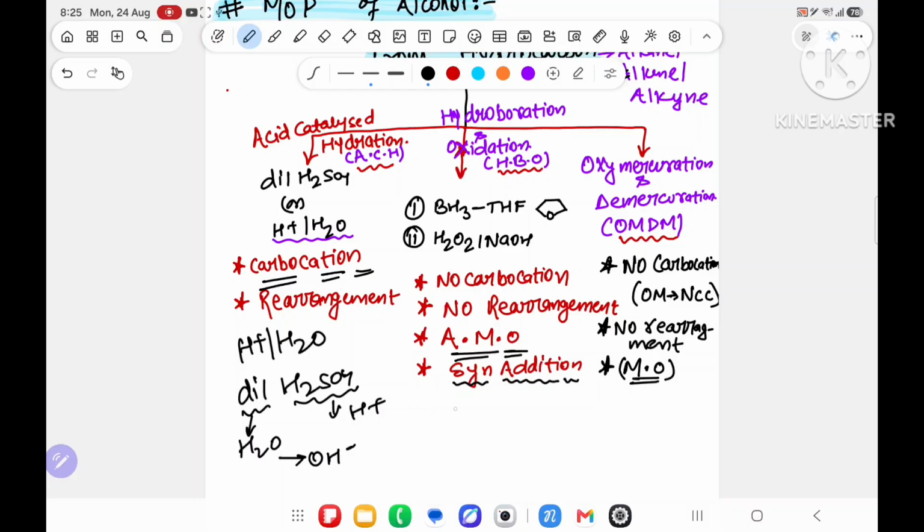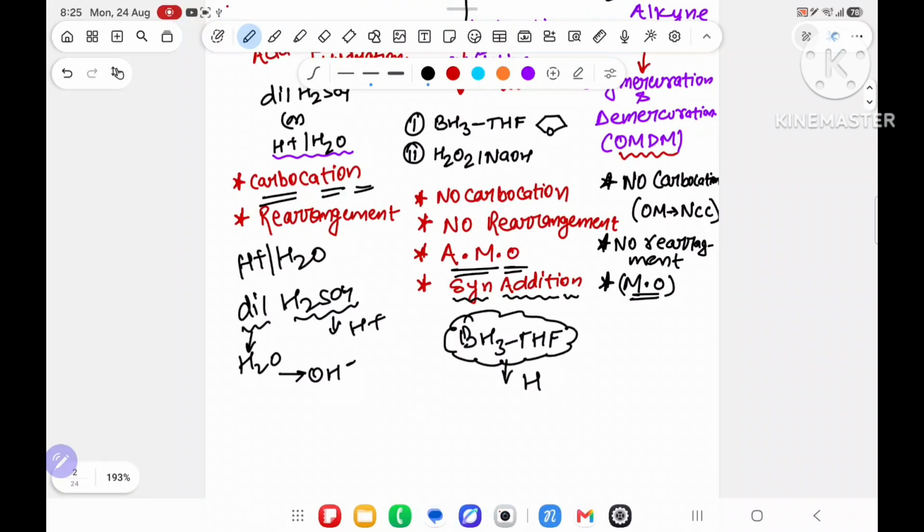Over here we are using the reagent BH3 THF. On the top I have written this: BH3 and THF will give H. BH3 THF, and H2O2 in presence of NaOH. This H2O2 will give OH.